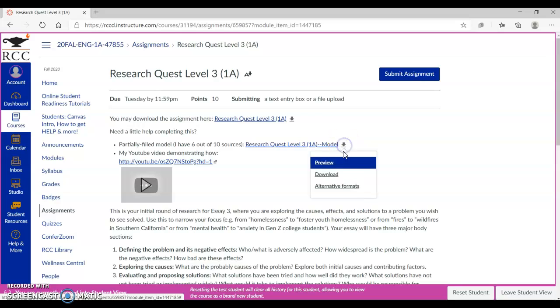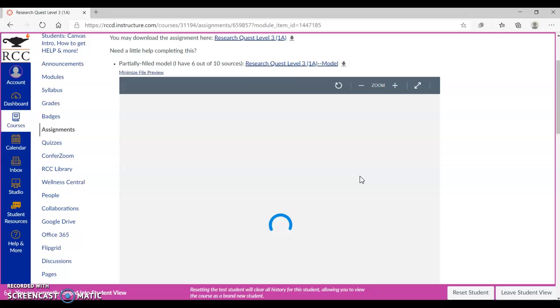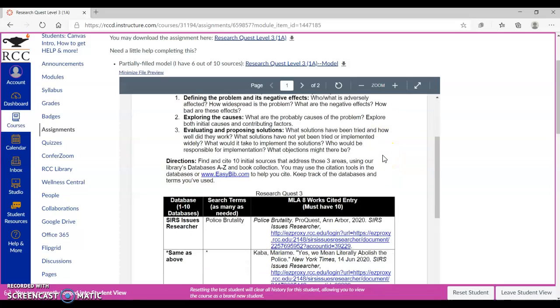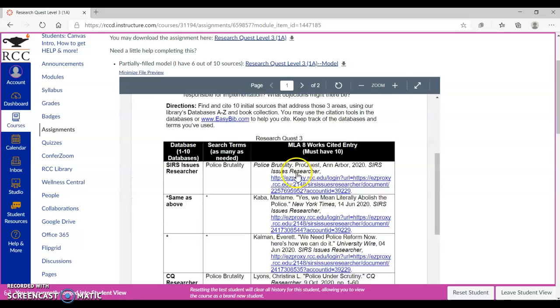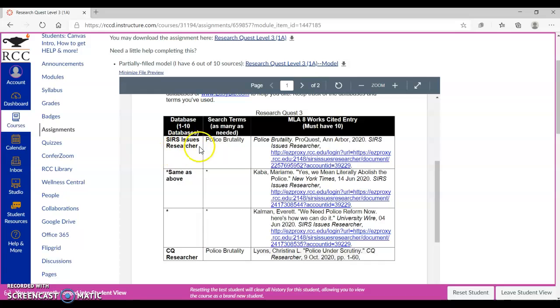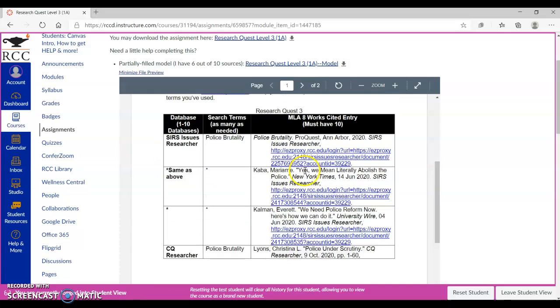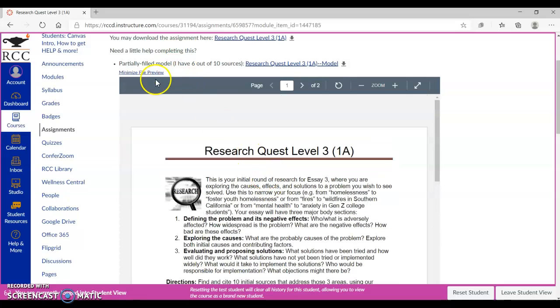I do have a model of a partially filled out Research Quest. I was creating this model while I made the video, so you can see how I got to these sources. Now, I did not finish it, but you should have at least 10 sources at the end. Then I included the databases and the search terms that I used, and I had a different section for each works cited entry that I found.